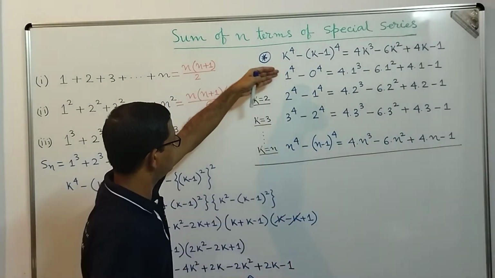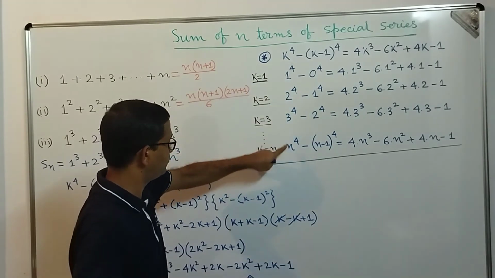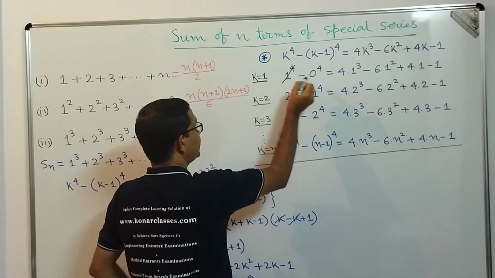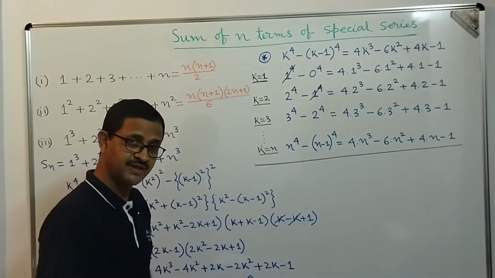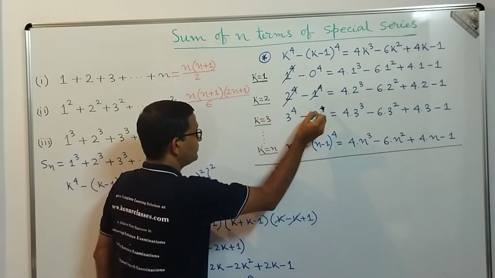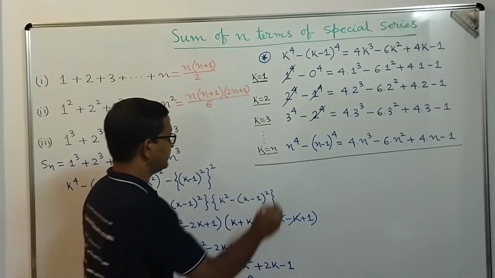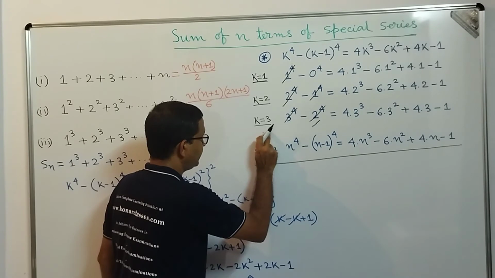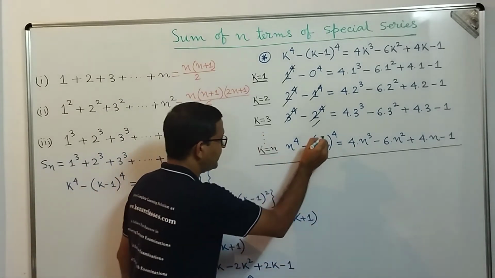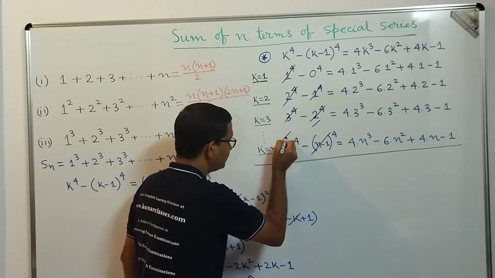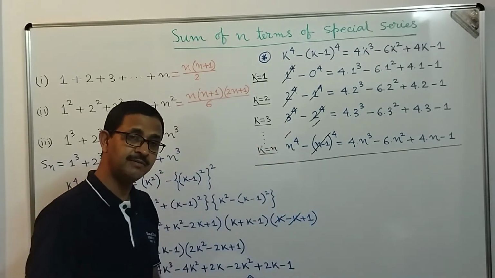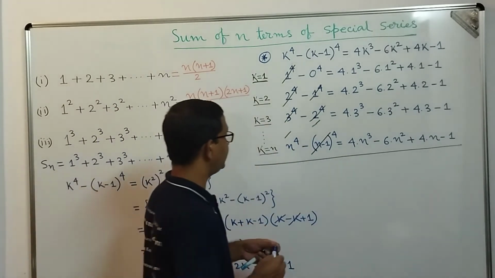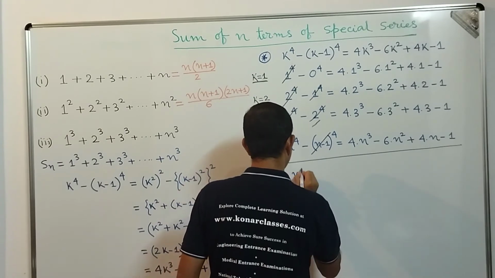If we add all these things, first one, second one, third one, up to nth one, we will see that 1 to the power 4 will get cancelled with this 1 to the power 4. 2 to the power 4 will get cancelled with this 2 to the power 4. This 3 to the power 4 will get cancelled with the 3 to the power 4 here when we apply k equal to 4. In the similar manner, n minus 1 to the power 4 will get cancelled with the previous term when we apply k equal to n minus 1. So in the left hand side, what are we left with? We are left with n to the power 4.